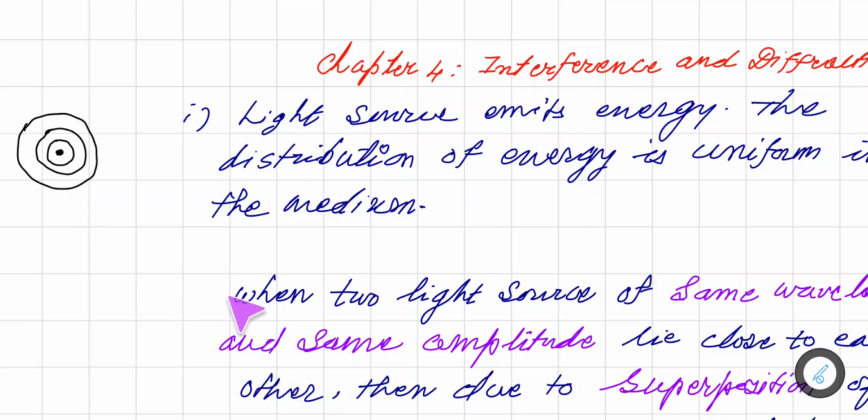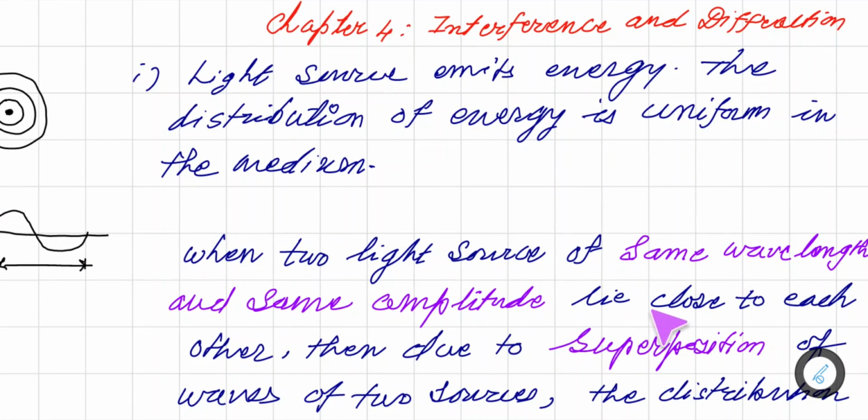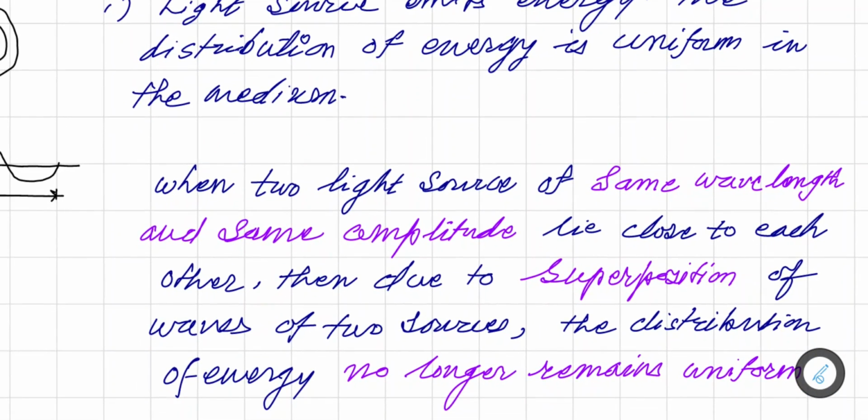But now, when two light sources of same wavelength... So see here, when we consider light, say this is a wavelength of light, so from this point to this point it is a wavelength of light, and from this peak to this peak we talk about the amplitude of the light wave. So when two light sources of same wavelength and same amplitude lie close to each other, then due to superposition of waves of two sources, the distribution of energy no longer remains uniform.